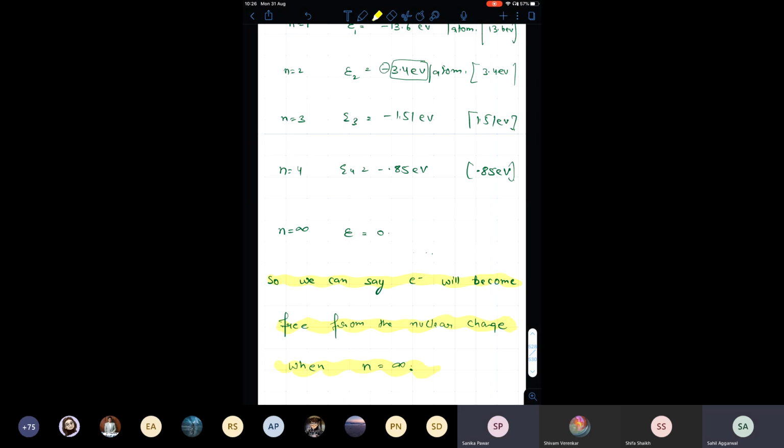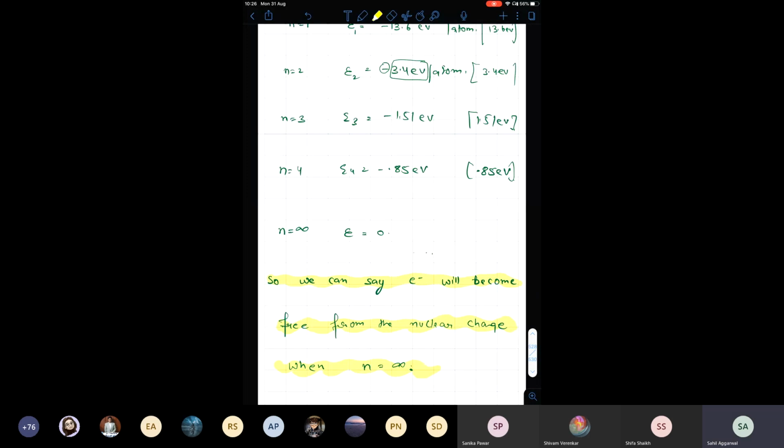Right, Sanika? But in this case, there should be a shell where it will end, I mean where the energy will be zero. See, the energy is decreasing shell by shell. Finally there will be one shell, definitely, but that shell will be the infinite shell. You tell me any number, I'll tell you the energy of that.